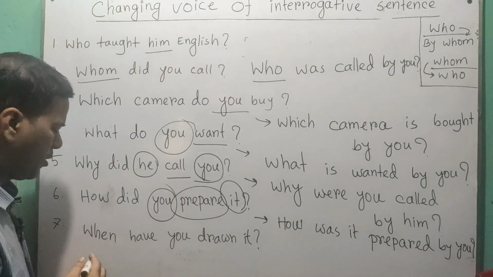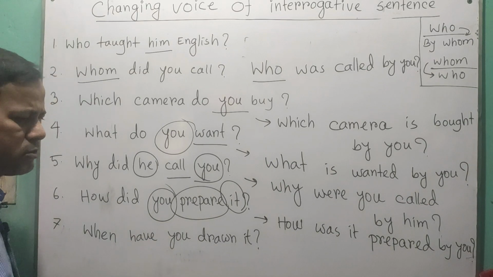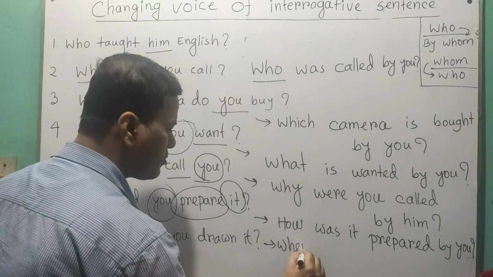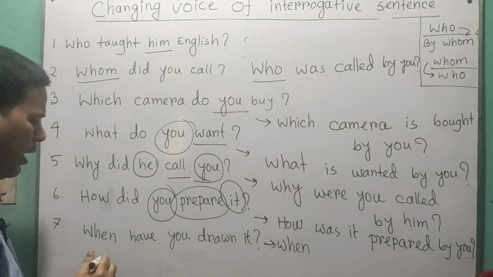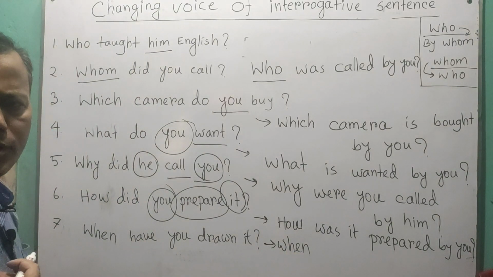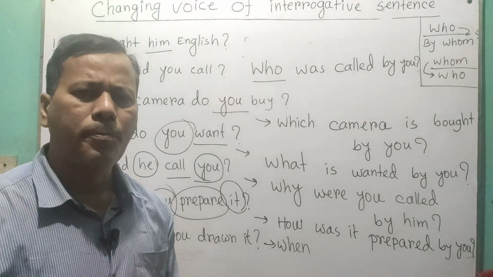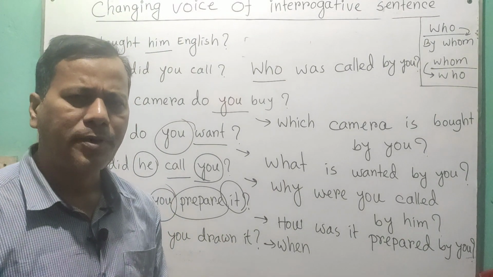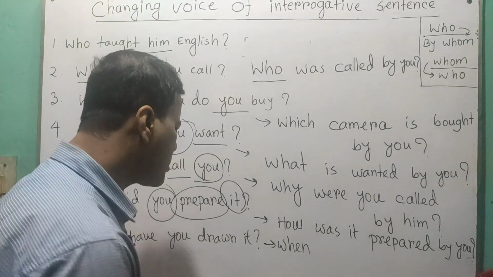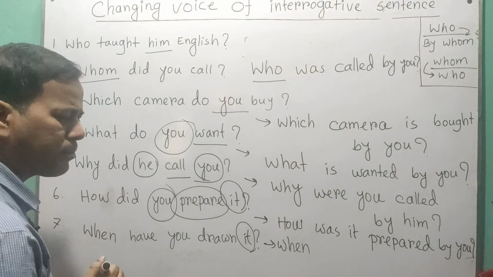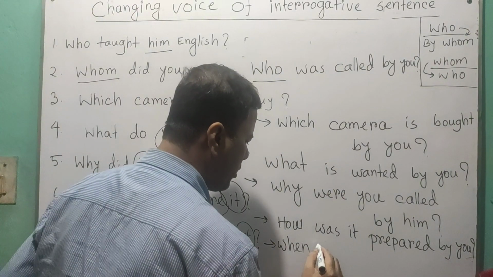Simple as that. When have you drawn it? So when remains the same. And have you drawn is in present perfect tense. For present perfect we use have been or has been. As it is third person singular, we use has.